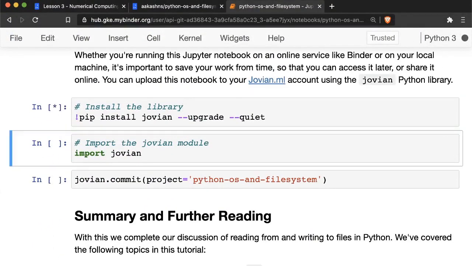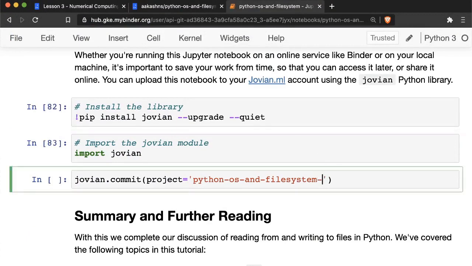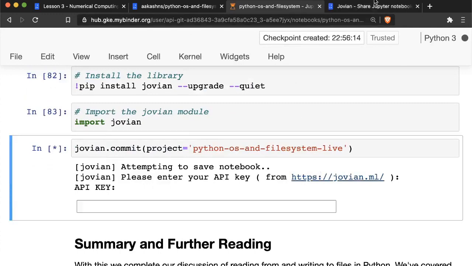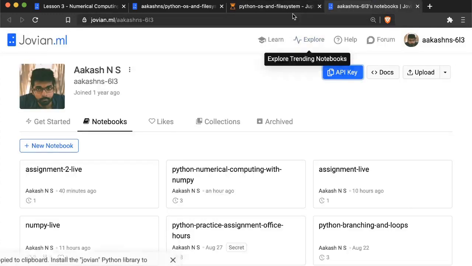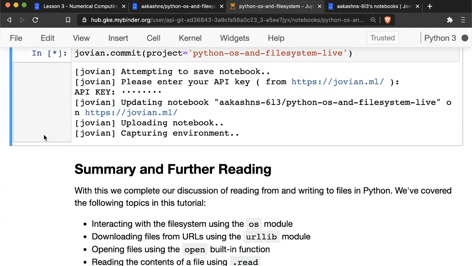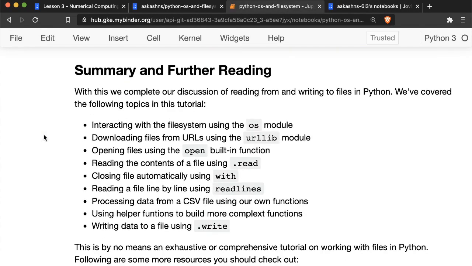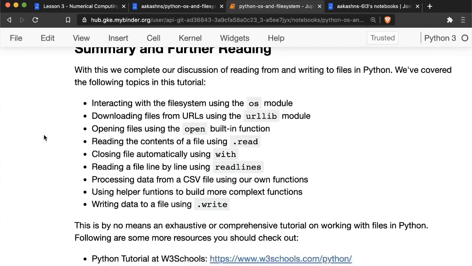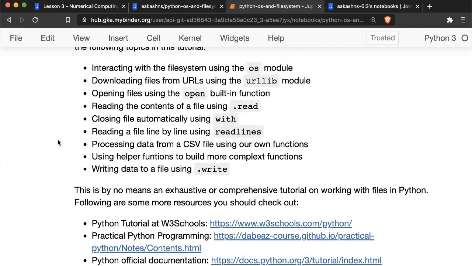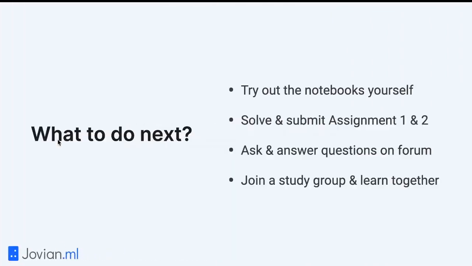So I'm just going to save my notebook here and commit it to Jovian. So we copy the API key and paste it here. All right, that's pretty much what it is. And I've also linked to some other resources here, so you can look through these other resources to learn more about working with files in Python. All right, so that completes our discussion for today.